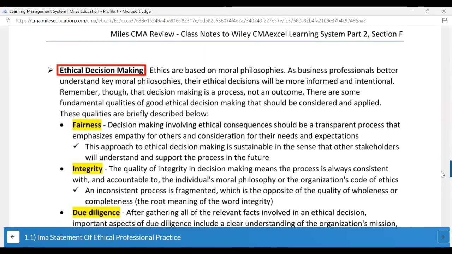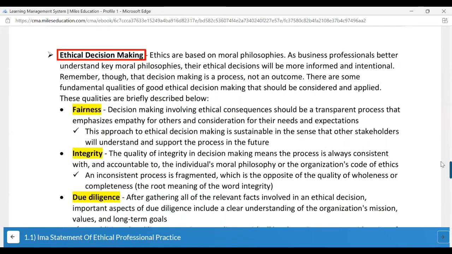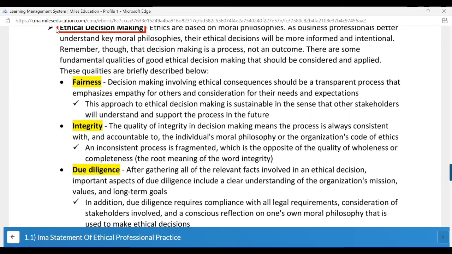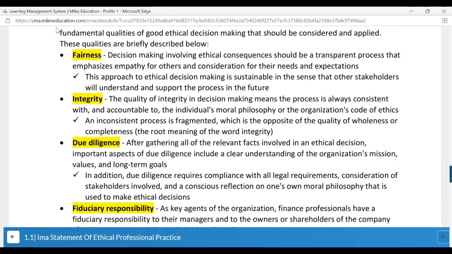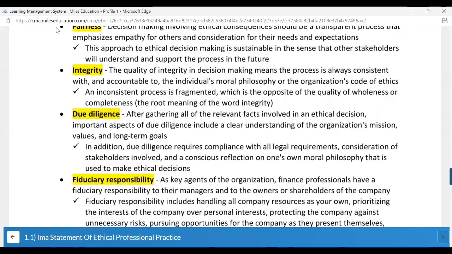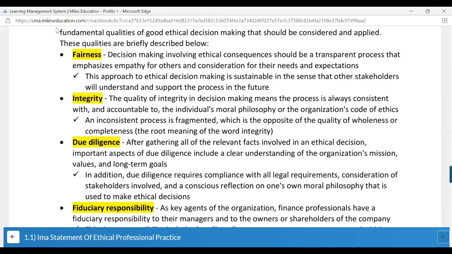Ethical decision making. Now let's say you have an essay question where they ask you what are the basic qualities of making an ethical decision, what all things should you consider. You can list down all these points. What has to be written inside, that is your choice. Again, you can shuffle the order. So maybe you can first write integrity, then fairness, then fiduciary relationship, and then due diligence.